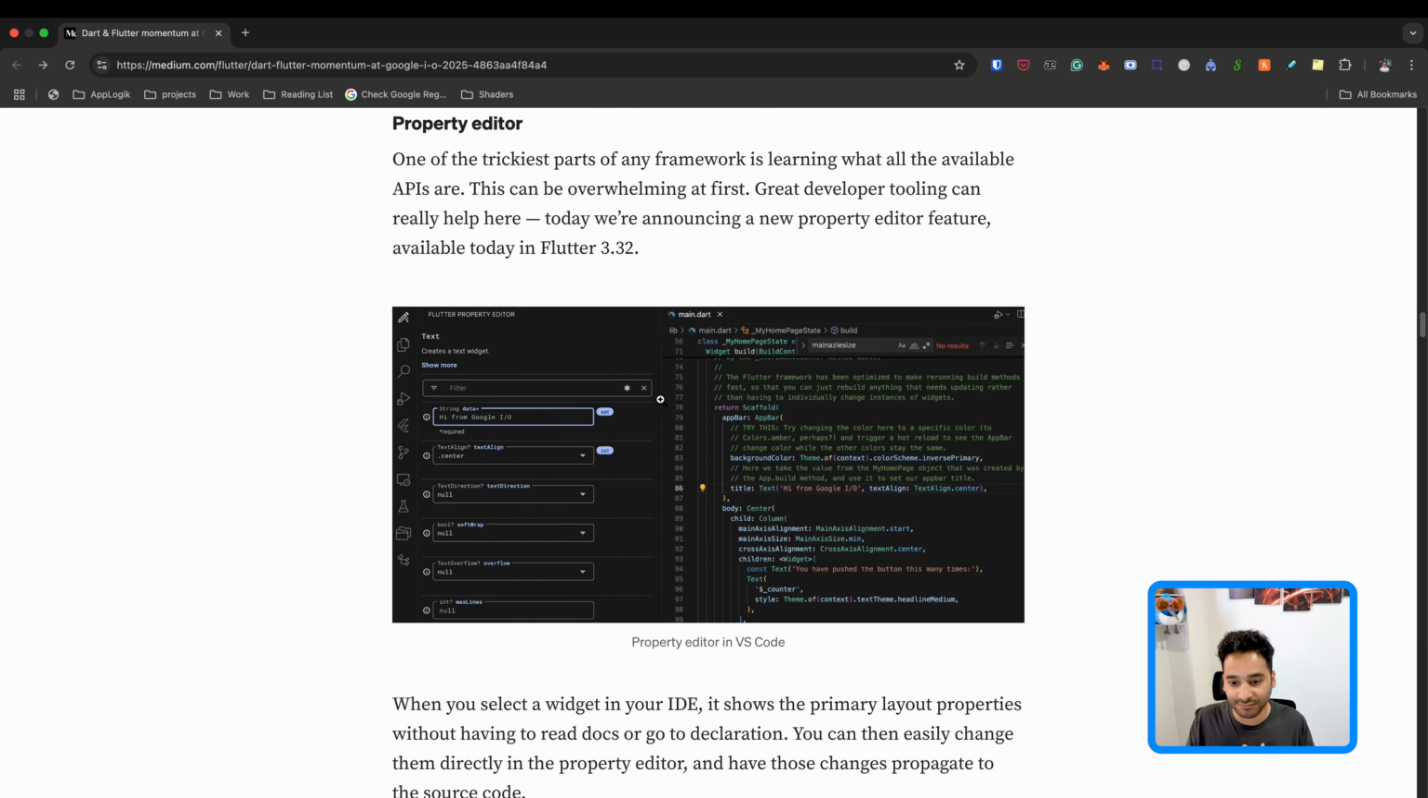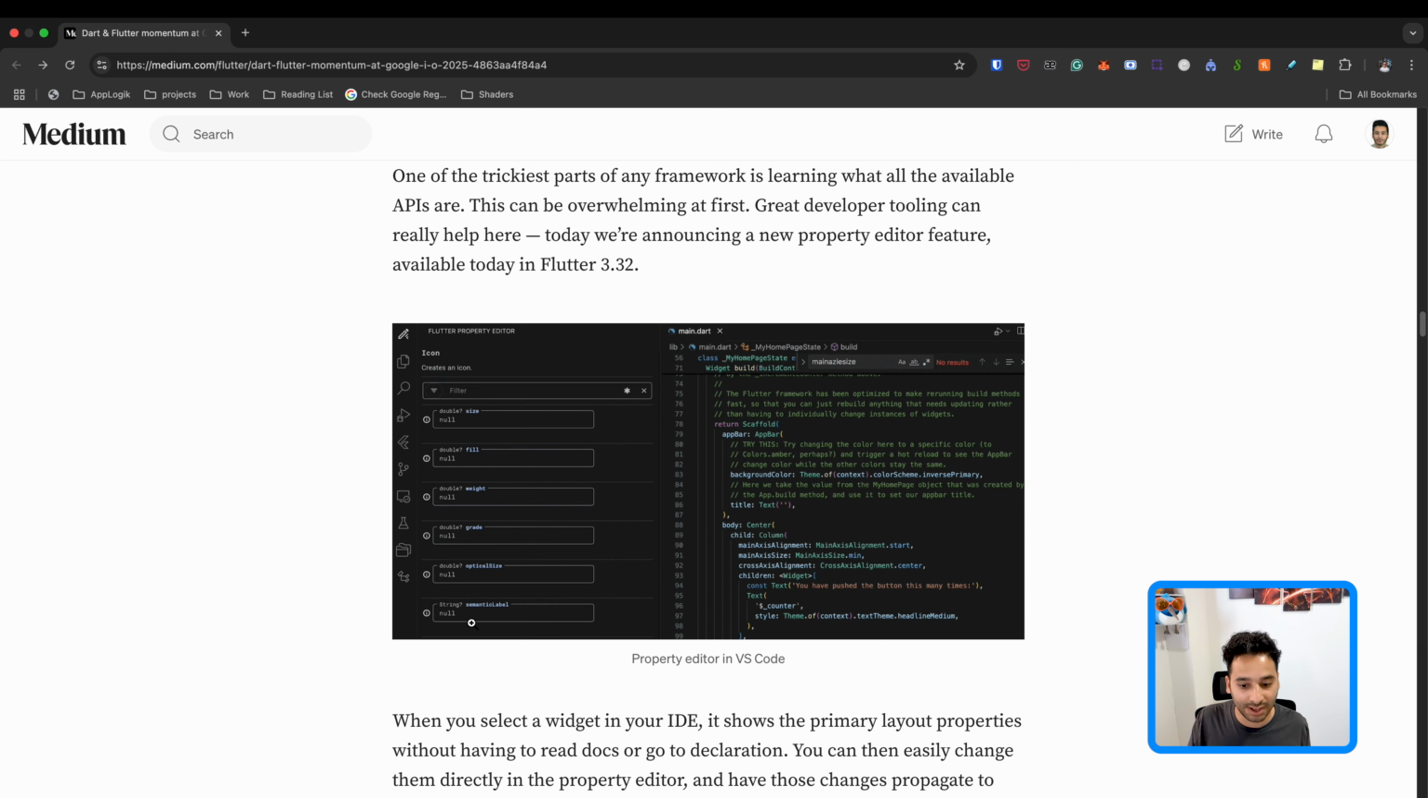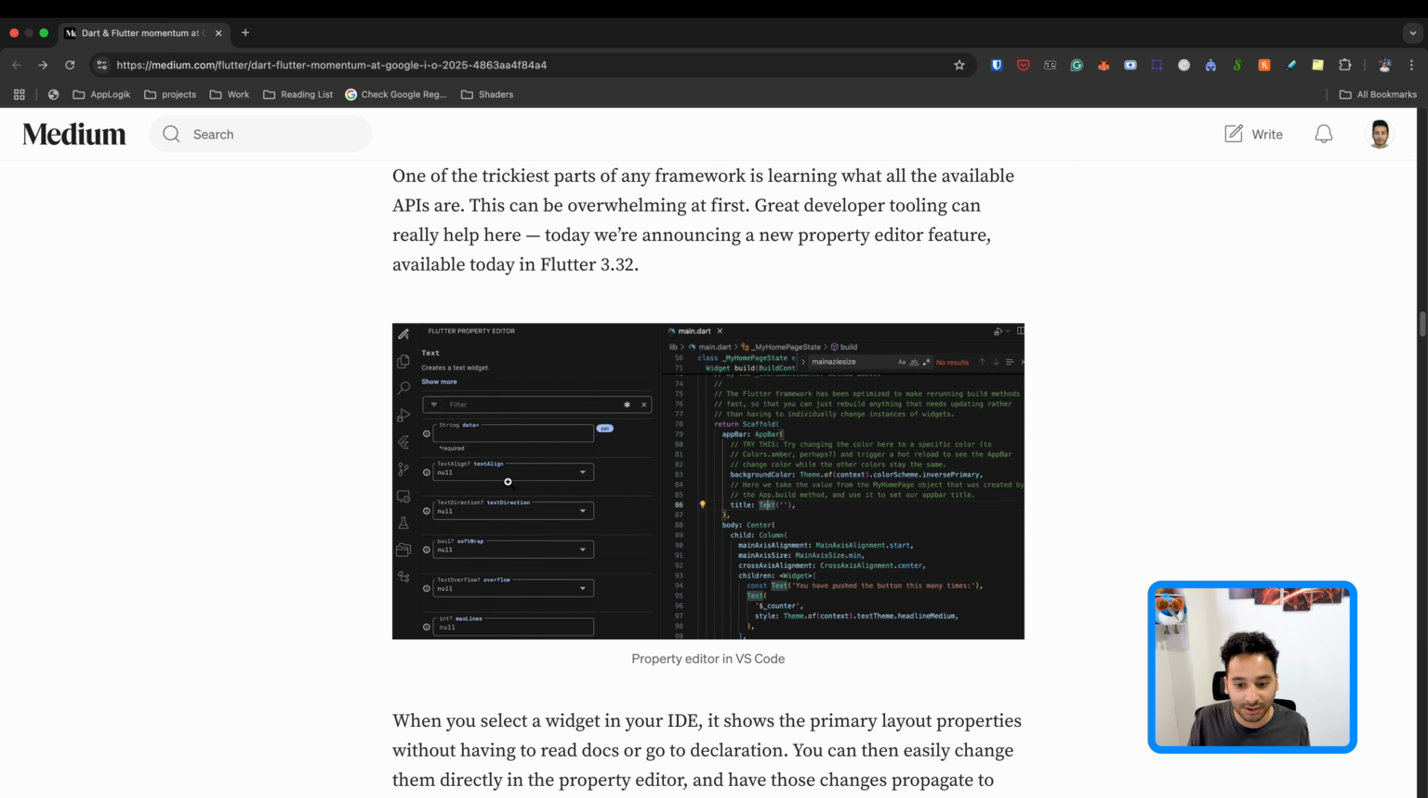For example, here we have the property editor. It is a very cool feature. So for example, here you have the app bar, and here inside that you have the text, and in the left side of the VS Code or any other IDE that you use, you can modify the properties of the text. For example, you can enter a text here, or you can take a look at the other properties. For example, you can see that, okay, there's an overflow property here.